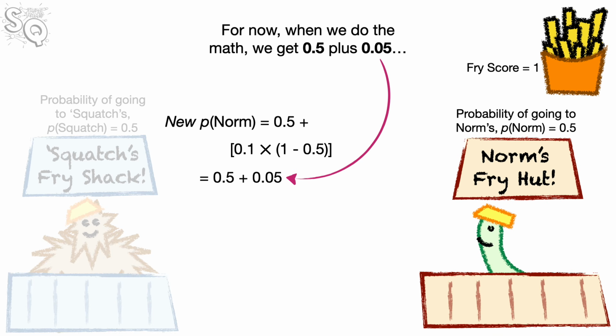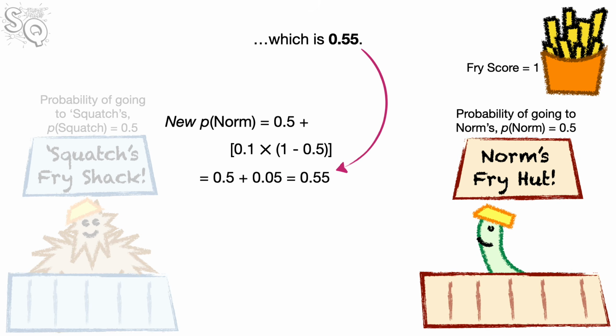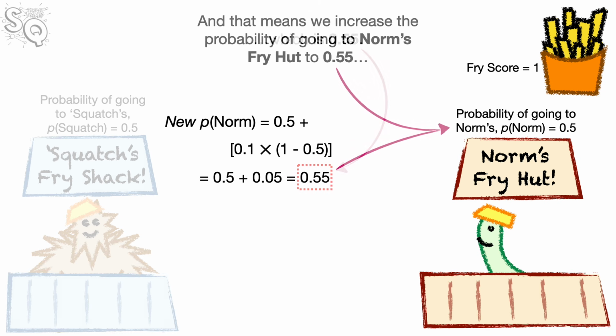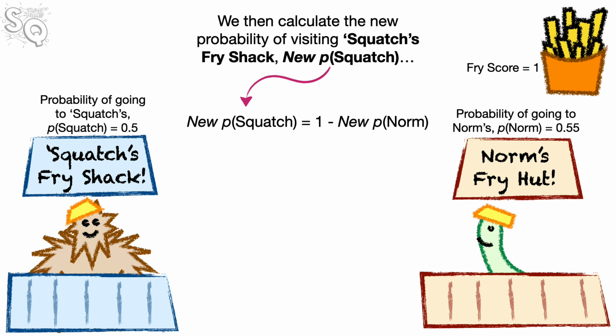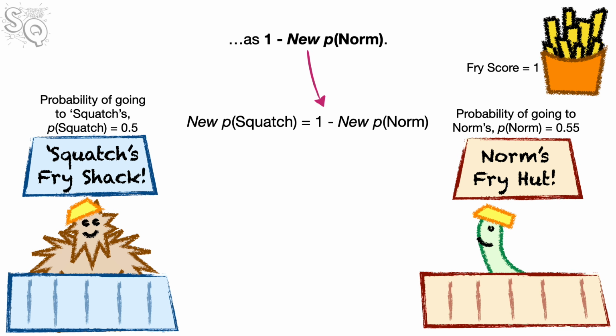For now, when we do the math, we get 0.5 plus 0.05, which is 0.55. And that means we increase the probability of going to Norm's Fry Hut to 0.55. We then calculate the new probability of visiting Squatch's Fry Shack, new P Squatch, as 1 minus new P Norm.